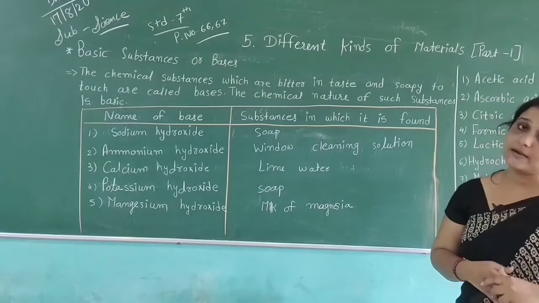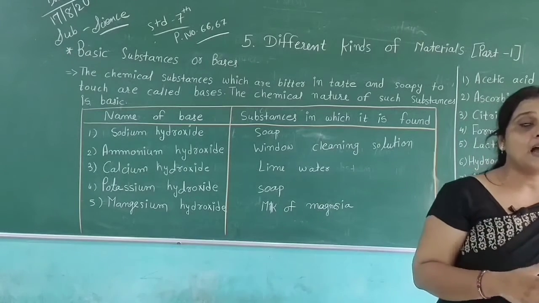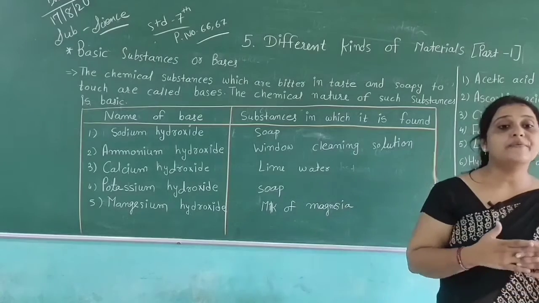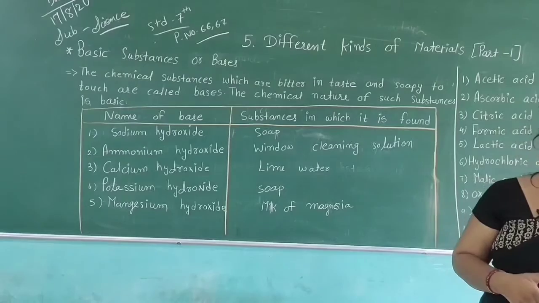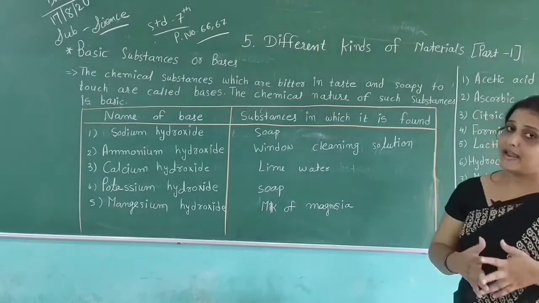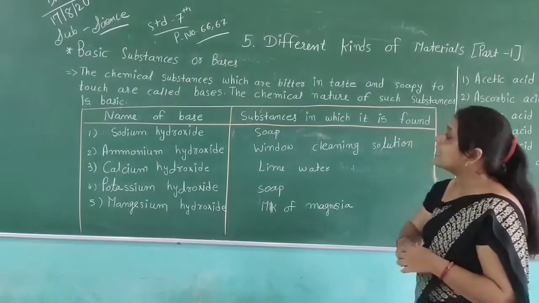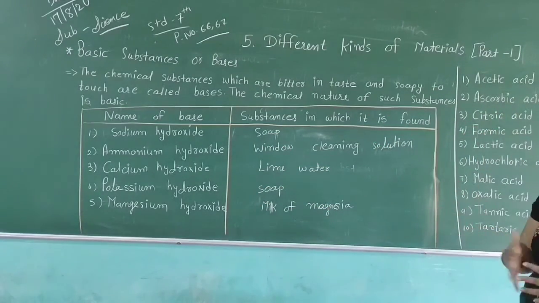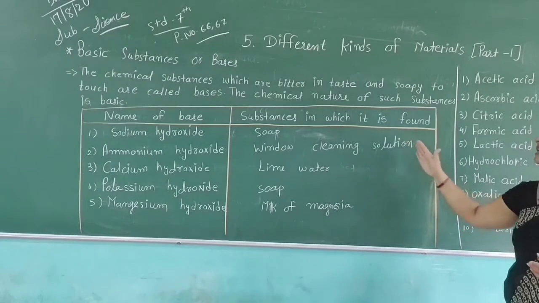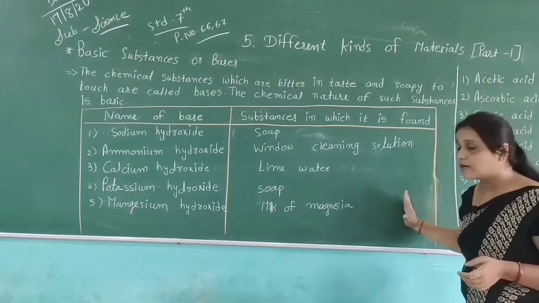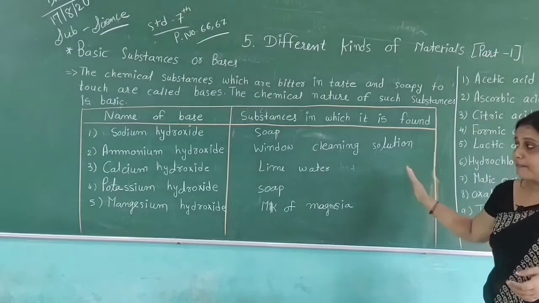Then, magnesium hydroxide. How will we get magnesium hydroxide? We will get magnesium hydroxide from milk of magnesia. So students, here we have the names of some bases and how we get them, along with the substances in which they are found. Using these substances we can get the different bases.